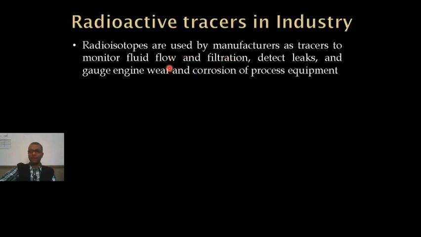Say we have a pipeline through which some kind of oil or liquid is flowing. If we doubt, in some inaccessible area, that there is a leak in the piping, what can be done? A radioisotope can be introduced into the liquid. As it passes through, if there is a leak, and it is monitored from outside, the liquid will come out of the leak carrying the radioisotope with it. So in that region, the amount of radiation detected will be more.